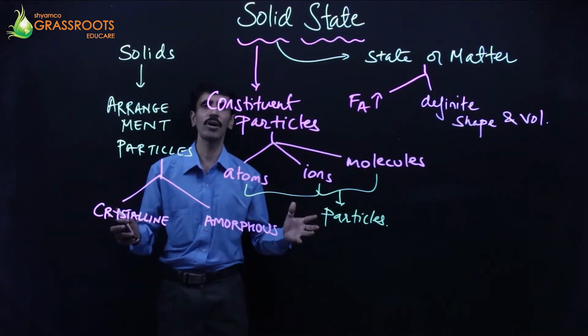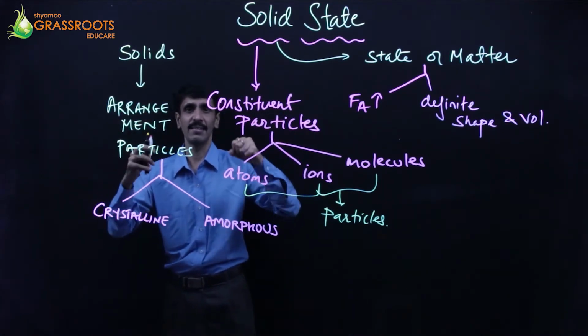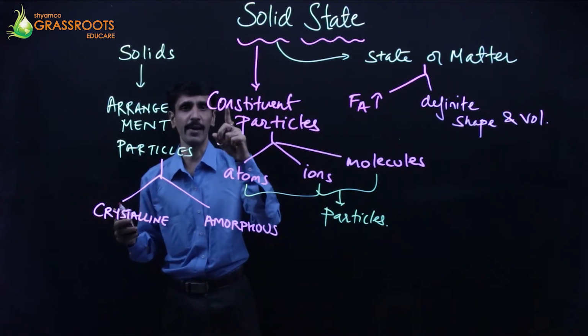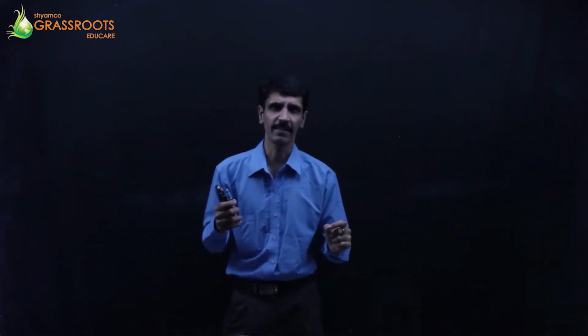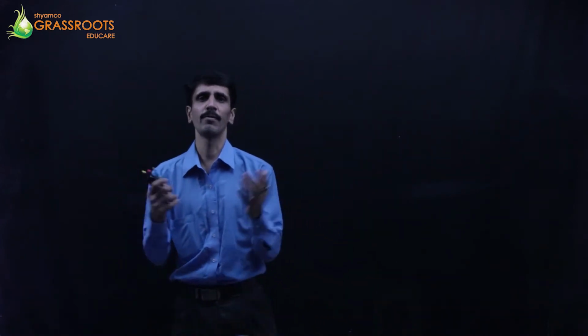तो ये बन गया दोस्तों the introduction of this particular chapter, that what exactly this chapter is going to deal with. I hope you have understood up to this very well. Now what we do is, once we know that on the basis of arrangement of the particles, the solids are categorized into two parts. One is crystalline, the other one is amorphous. Now, what are crystalline solids? What are amorphous solids? They will be considered now. So we begin with the first one, and that is crystalline solids.